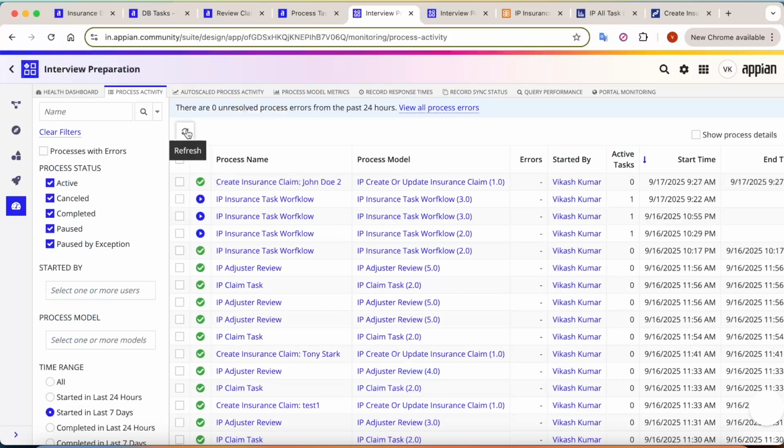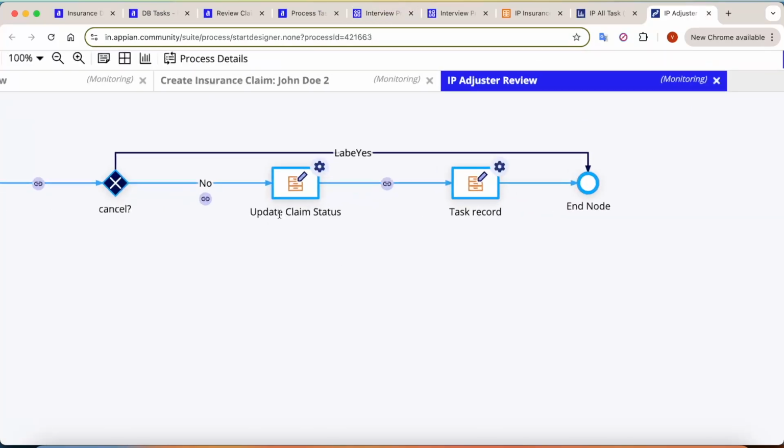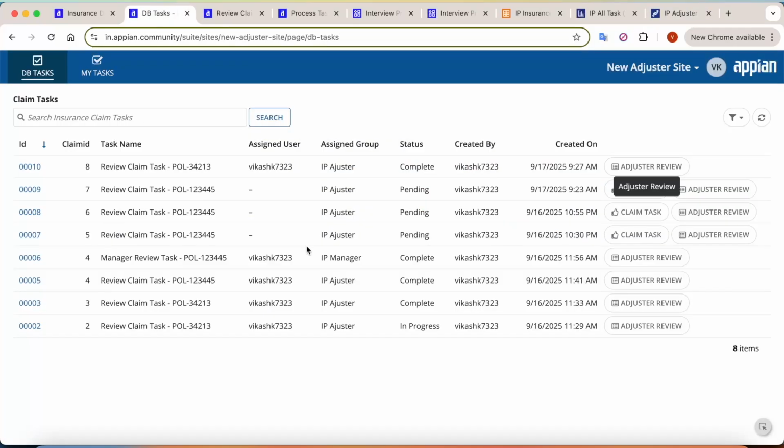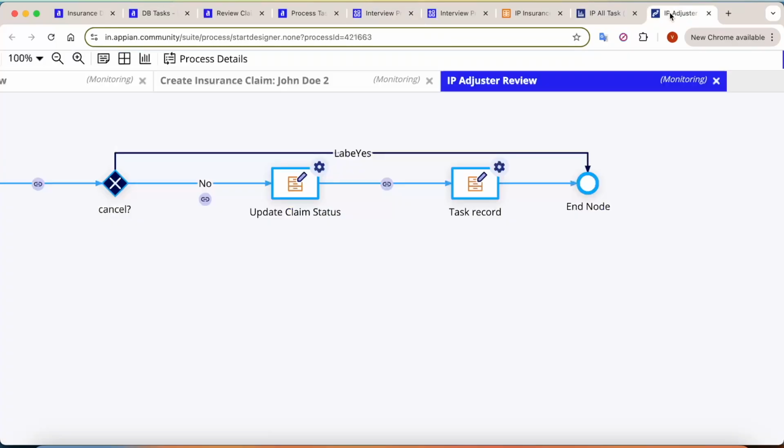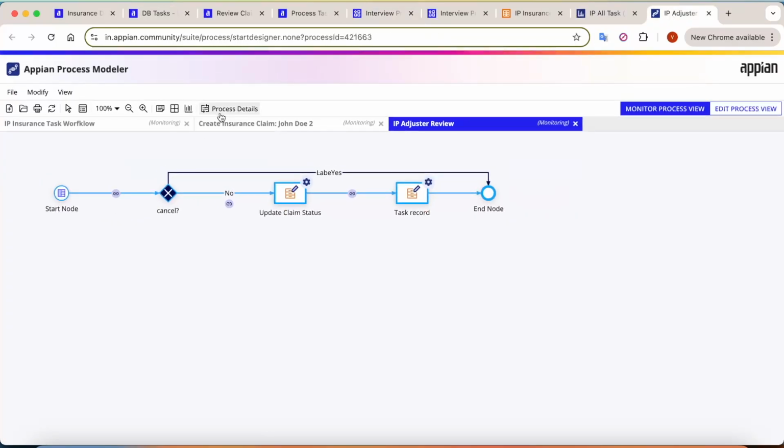If you go in the process, first of all, what we will try to do, the existing task status, we try to update the status, and then we try to create a new task for the manager here. So let's see how it has worked. So let me just try to refresh this, and if you see here, my task has been completed here. The status is now complete, and in the process a new task would be created for the manager.